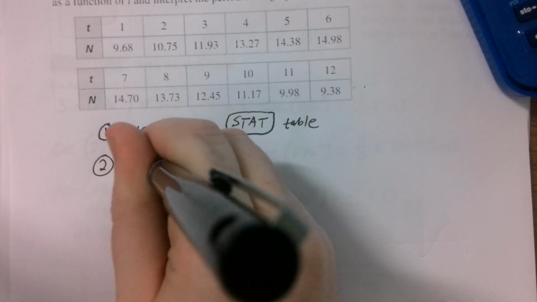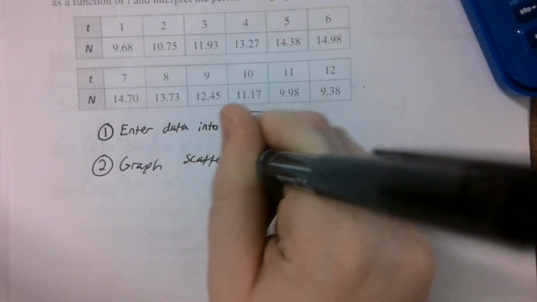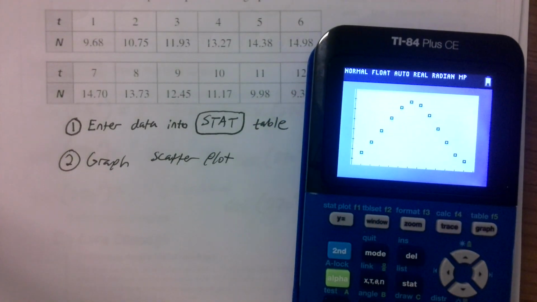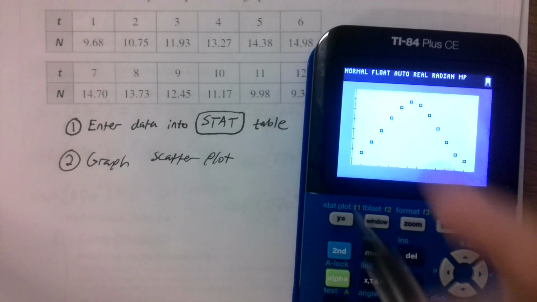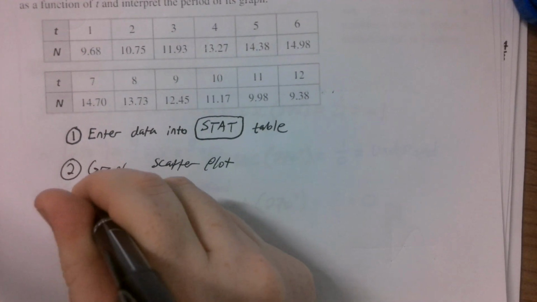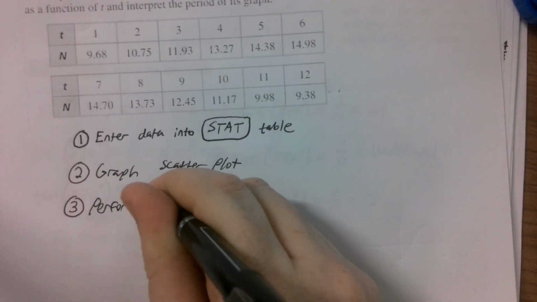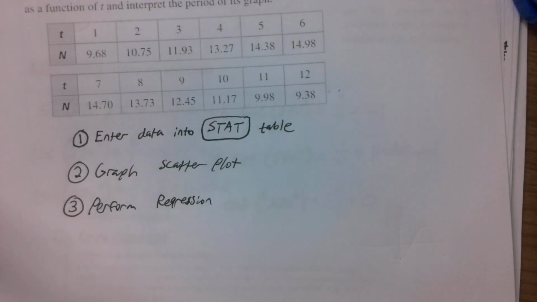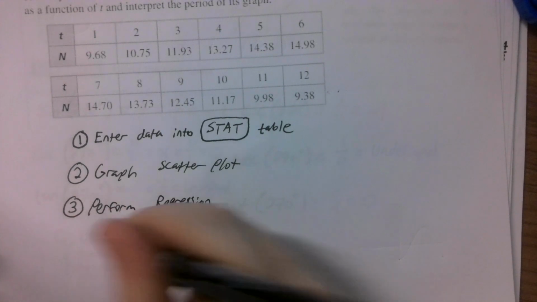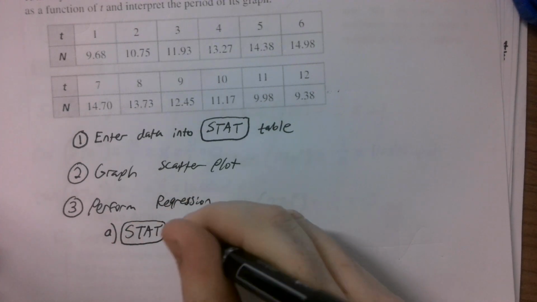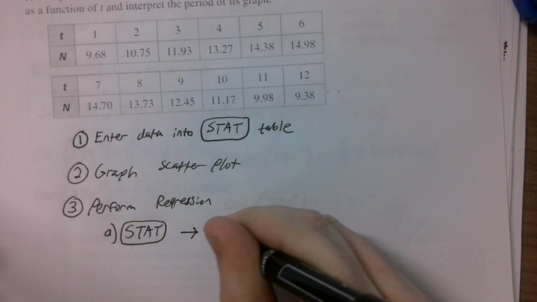Next up, we want to graph the scatter plot, which we just did. Again, a scatter plot is when you have a bunch of discrete points that aren't really connected by anything. If it appears sinusoidal, we can do the regression. So, we have to perform the regression. To do a sinusoidal regression, we're going to start by going to Stat again. Then we're going to click the right button to go to the Calc menu.